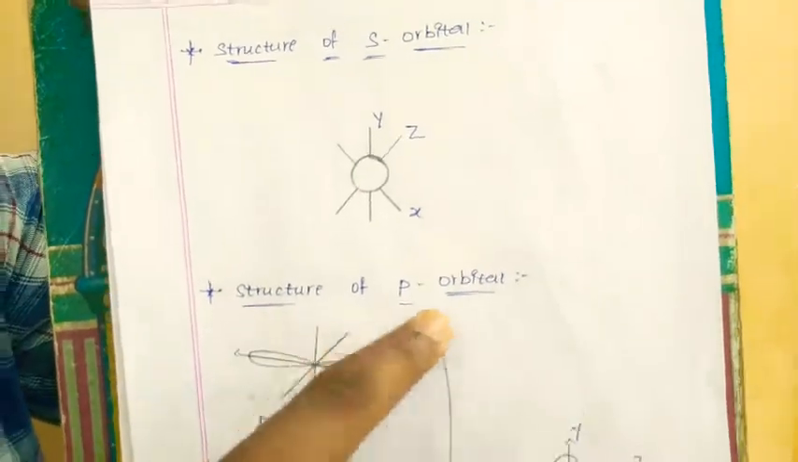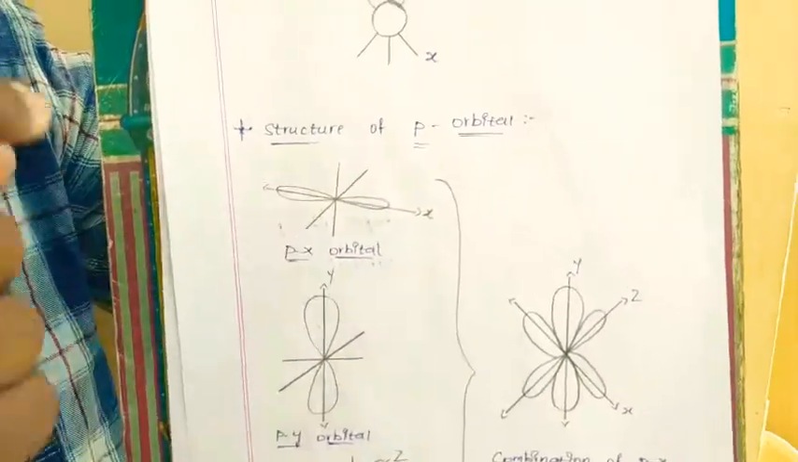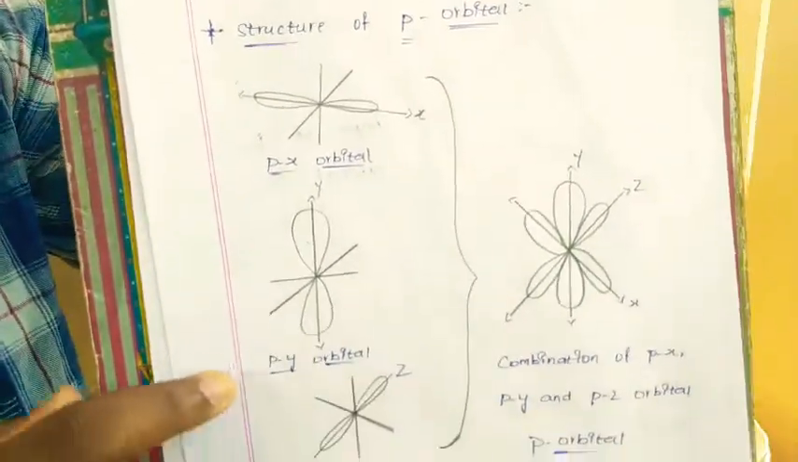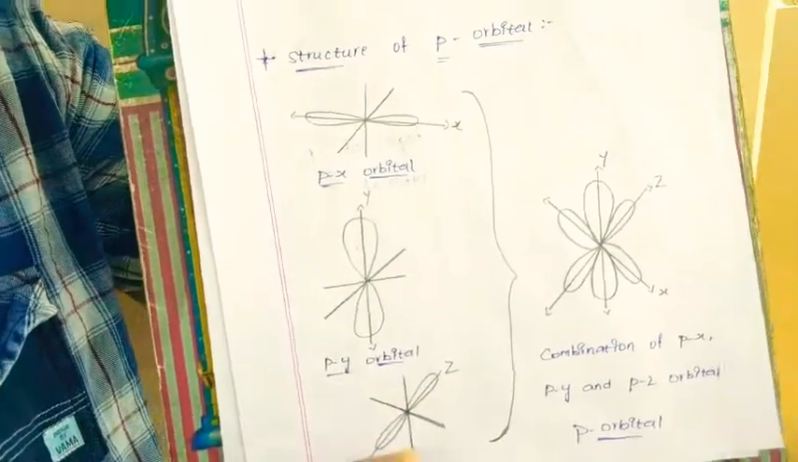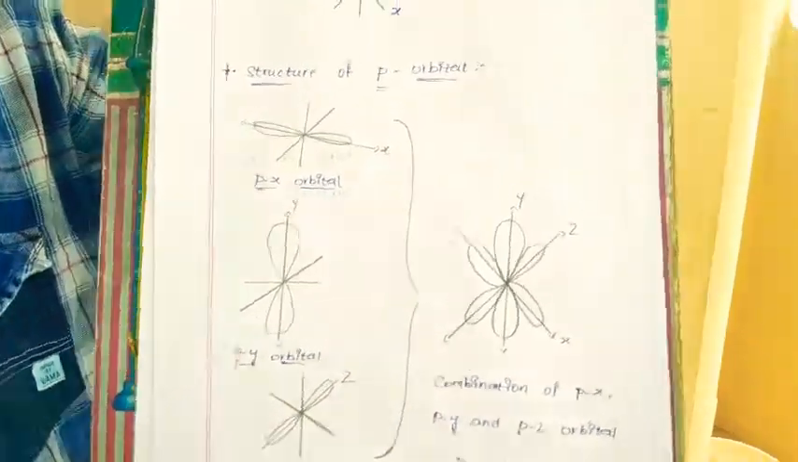This is the structure of p orbital. It is in the form of a dumbbell shape. With px orbital, py orbital and pz orbital, the complete p orbital will be present.